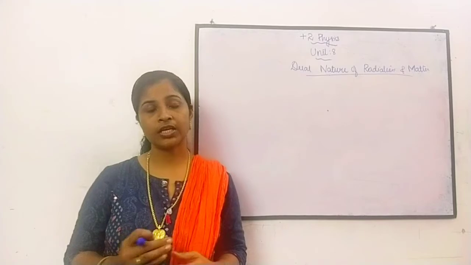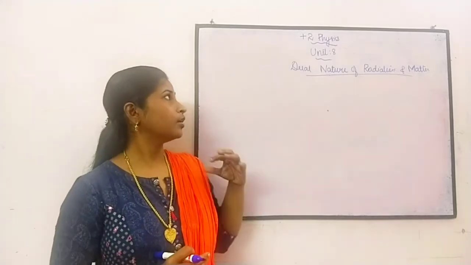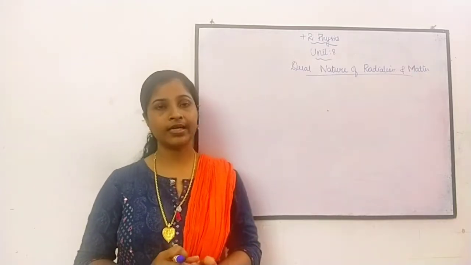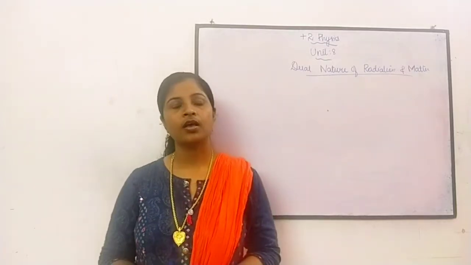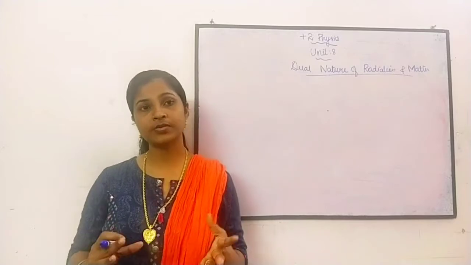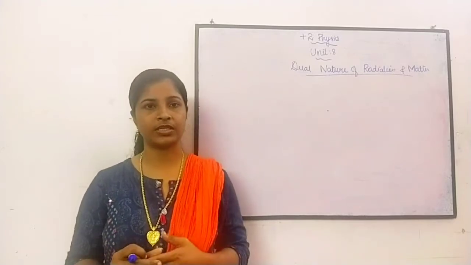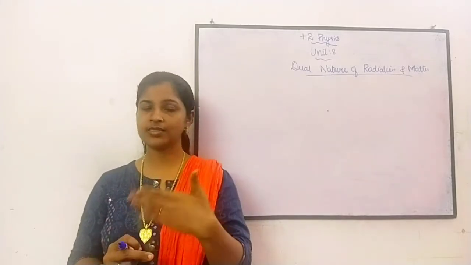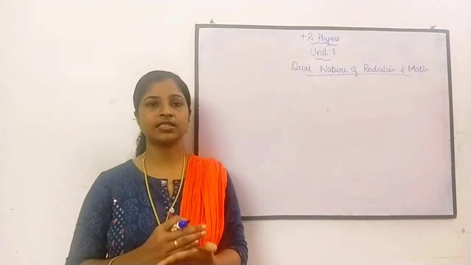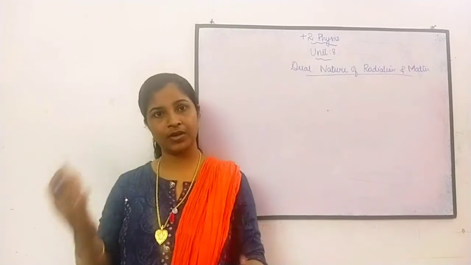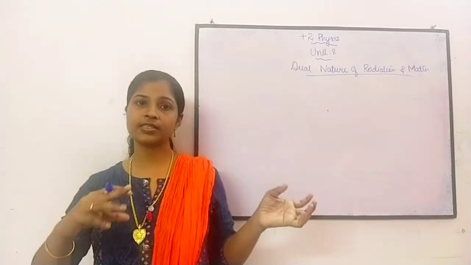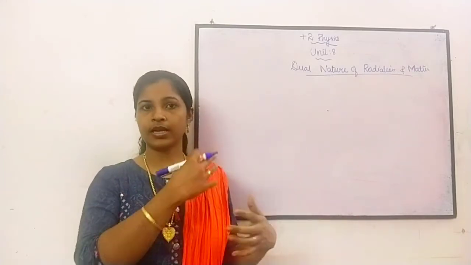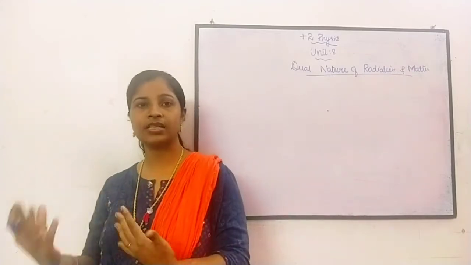Today we are entering into the next unit, unit 8, dual nature of radiation and matter. In the last two units we have studied light from two perspectives. One is that light travels in a straight line, that is ray optics, and another is that light has a wave nature. Sometimes it behaves like a ray, and sometimes it has wave nature.